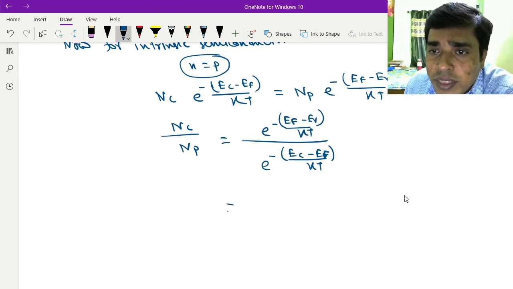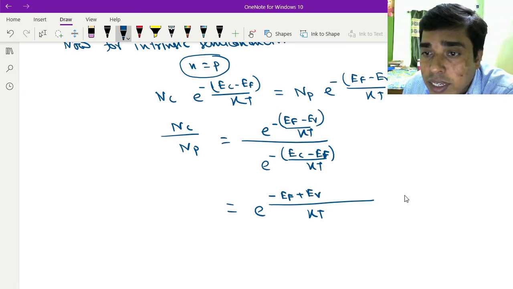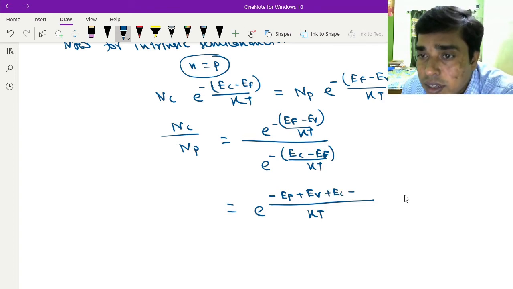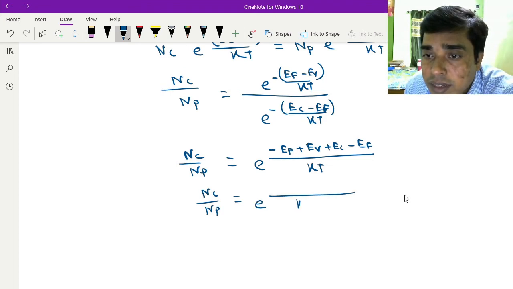So it will be e to the power kt, so both are kt. Here will be minus EF, here will be plus EV, here will be plus EV, and here will be plus EC, minus this will be minus EF. So it can be written as nc divided by np equals e to the power kt, and here is EC plus EV minus 2EF.